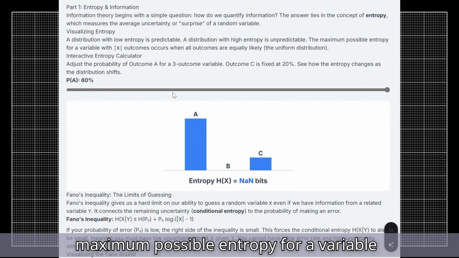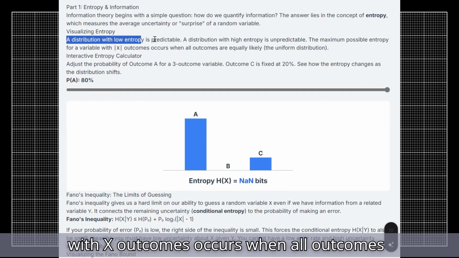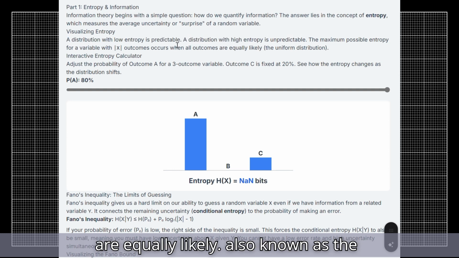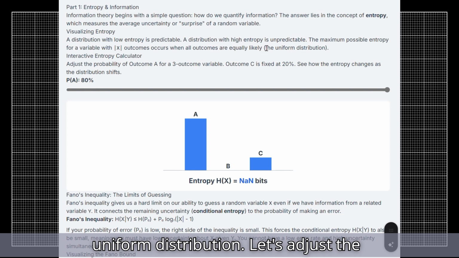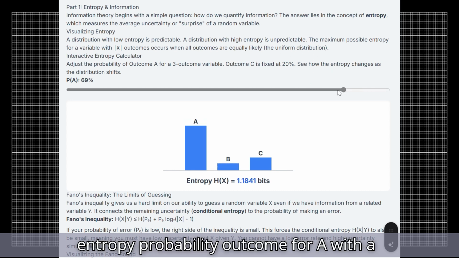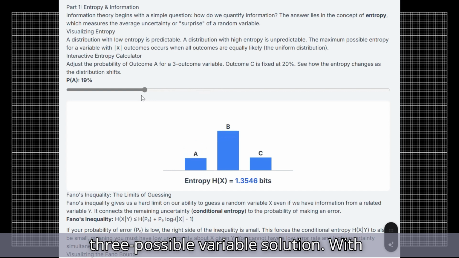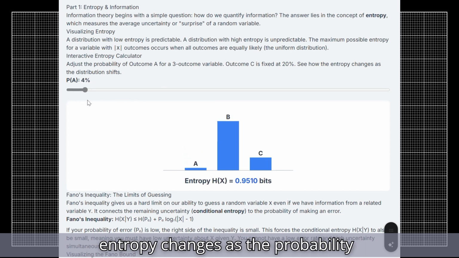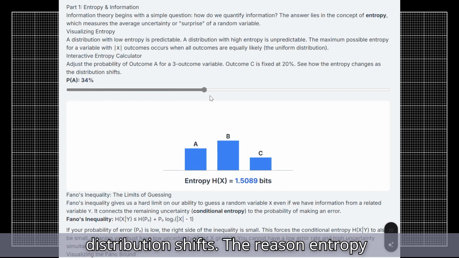The maximum possible entropy for a variable with X outcomes occurs when all outcomes are equally likely, also known as the uniform distribution. Let's adjust the probability of outcome A for a variable with 3 possible outcomes. With outcome C fixed at 20%, the entropy changes as the probability distribution shifts.